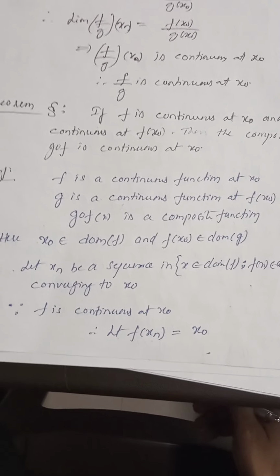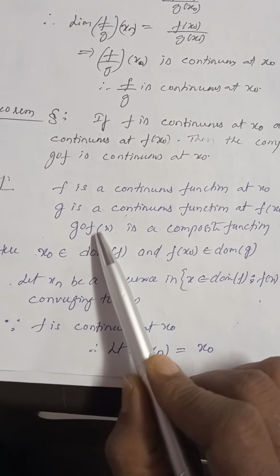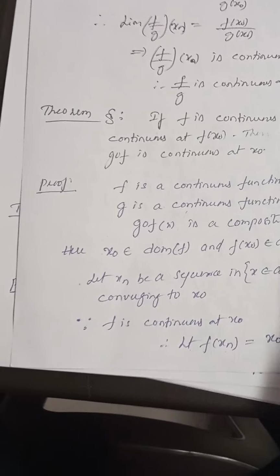Now g circle of f, this is called a composite function. g circle of f of x is a composite function.